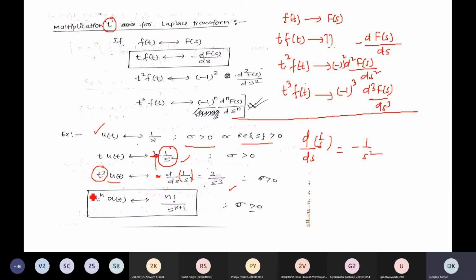As a general term, you can conclude that multiplying any signal u(t) with t to the power n gives n factorial divided by s to the power n+1. You can correlate this: here s cubed, here s squared, here s. If we do not differentiate, the power of s is 1; multiplied once, the power becomes 2. Multiplied three times by t cubed, the power of s also increases accordingly. So if you increase the power of n, it will also increase the power of s.